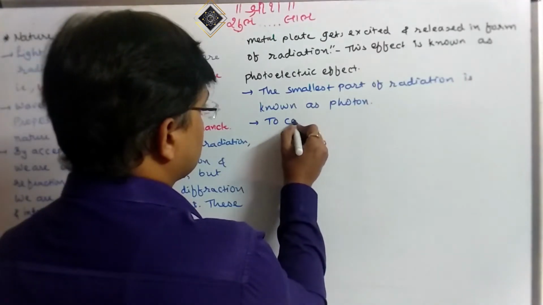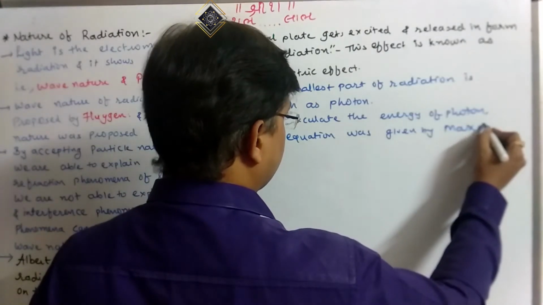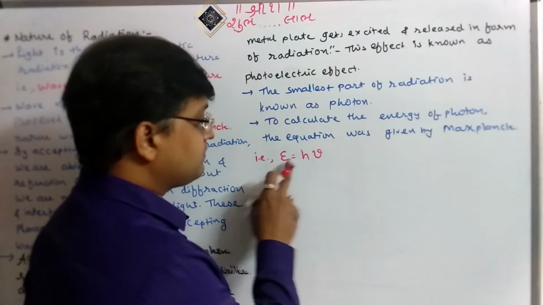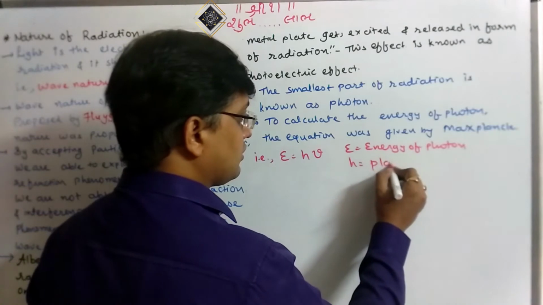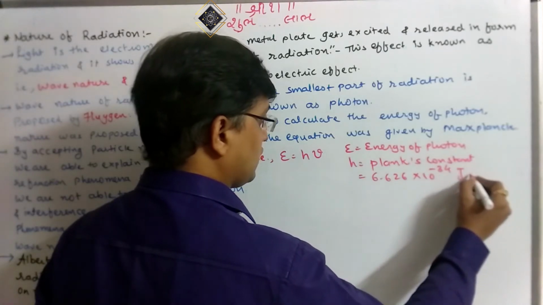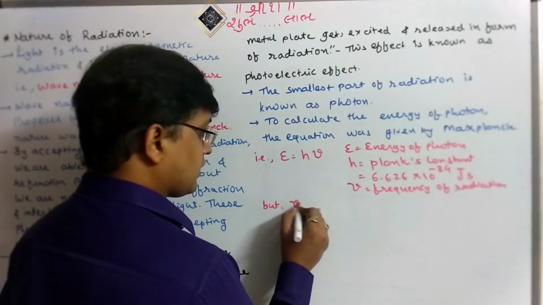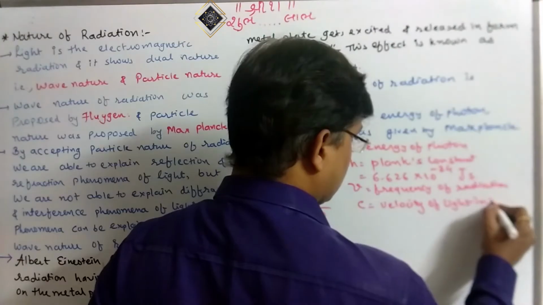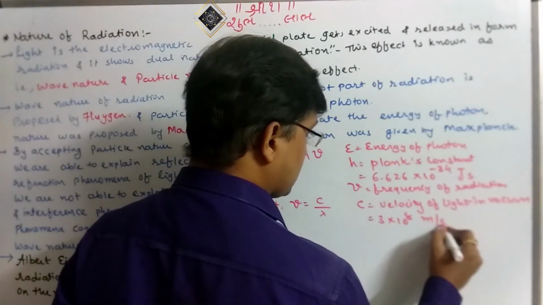To calculate the energy of a photon, the equation was given by Max Planck, that is E is equal to h mu. Let's define each term. E is the energy of the photon, h is the Planck constant, the value is 6.626 into 10 raised to minus 34 joule second. Mu is the frequency of radiation, and the frequency is equal to c upon lambda, where c is the velocity of light in vacuum, that is 3 into 10 raised to 8 meter per second.